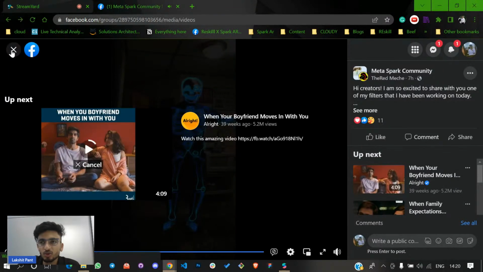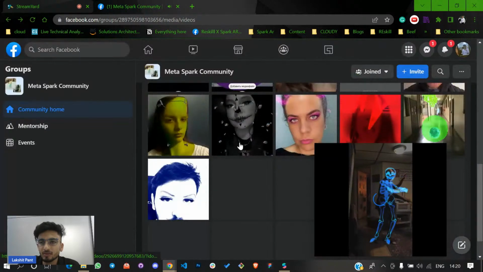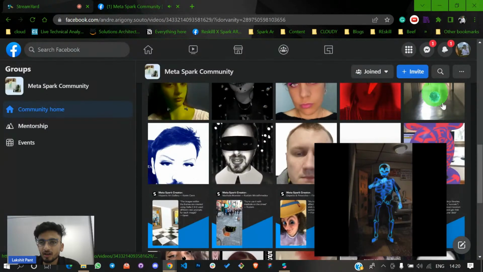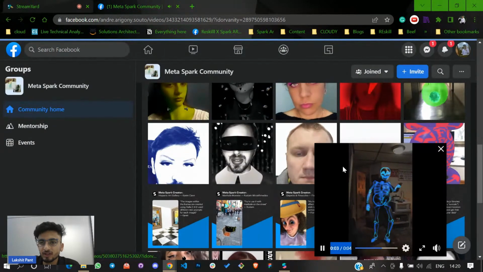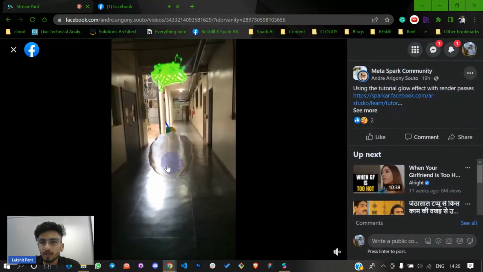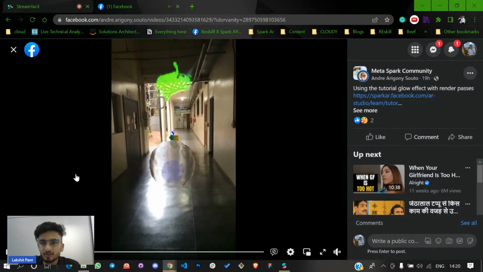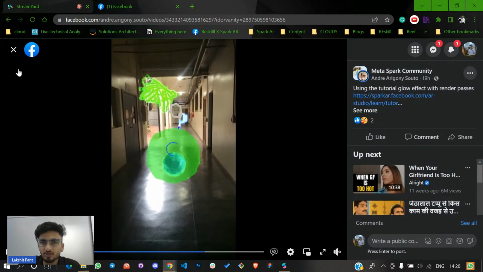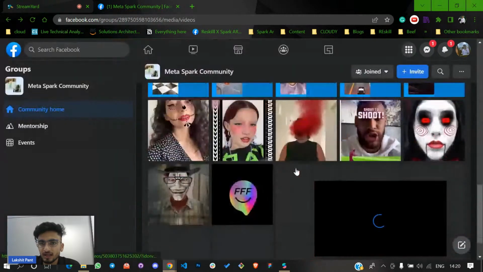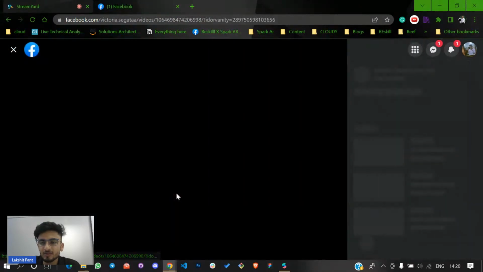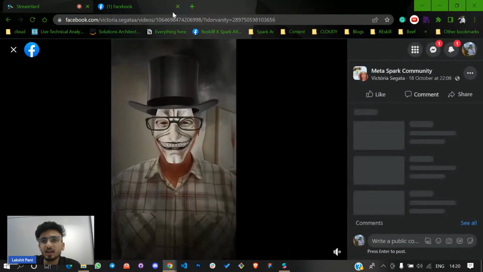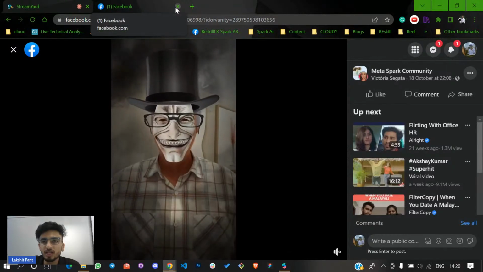Definitely, it's really cool to make all these AR effects. You can make something like virtual balls, and if you pop it out, you can change the color in real time, and make a face mask and everything. These are the things you can make with the help of Spark AR.